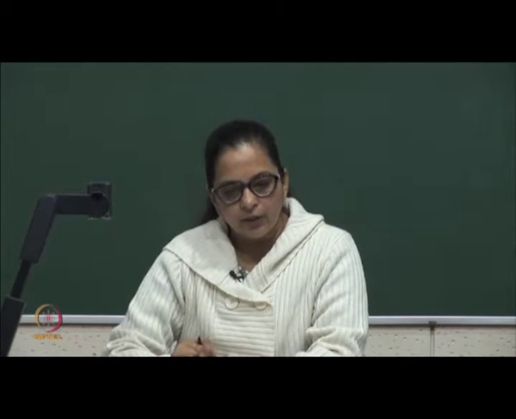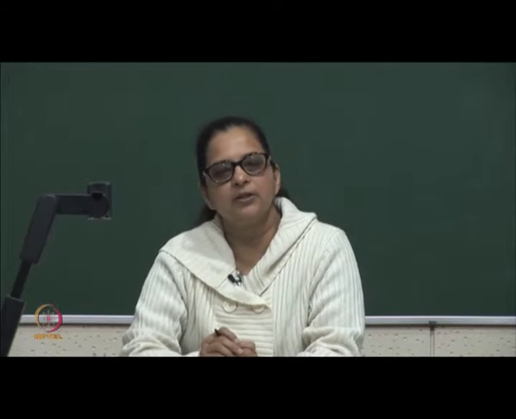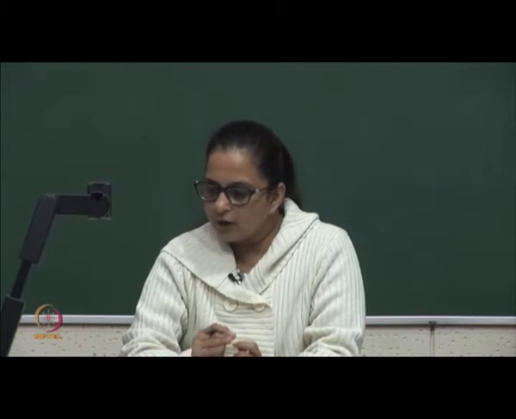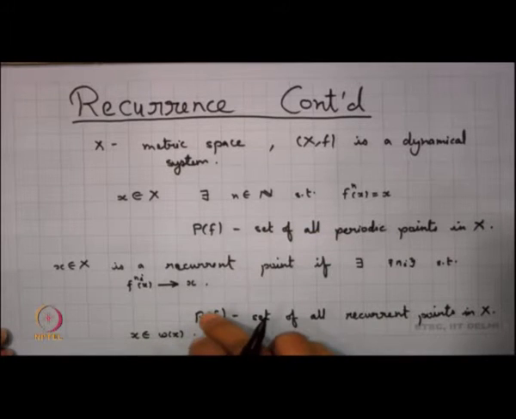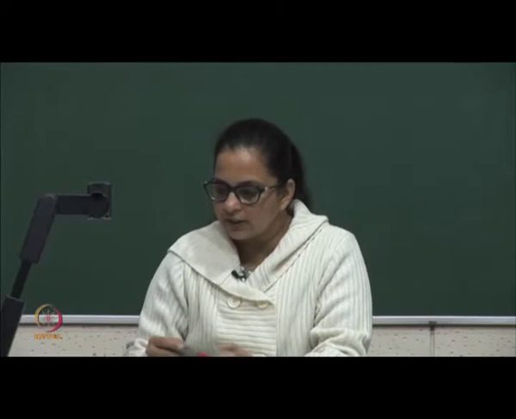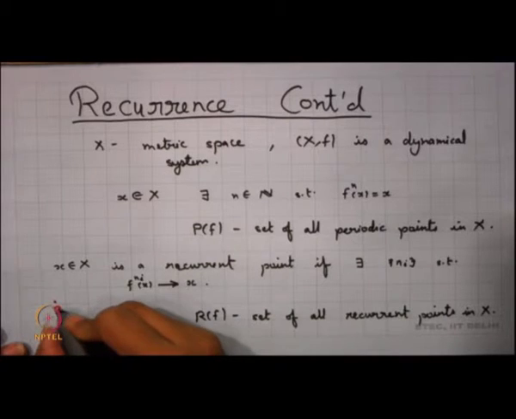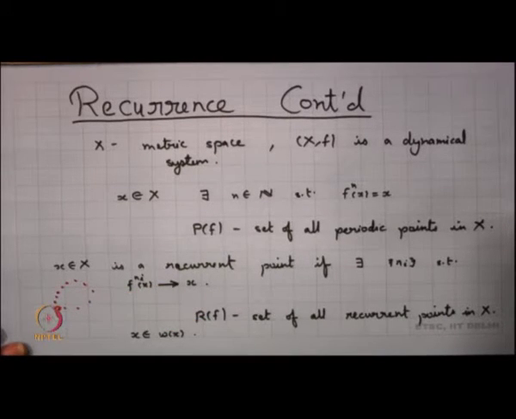We look into this concept and see that recurrence gives us a kind of generalization of periodicity. Now the point does not return back to itself. For a periodic point P, after finitely many iterates it comes back to itself.